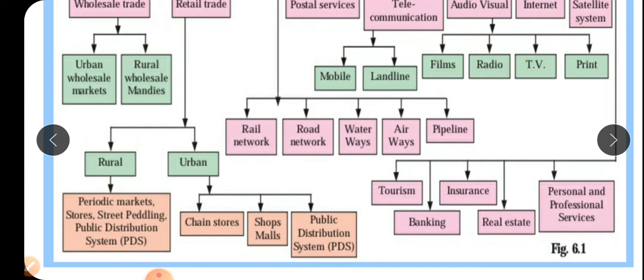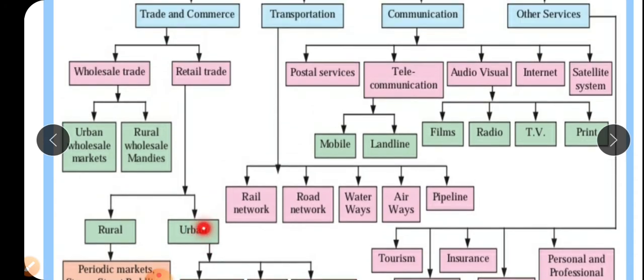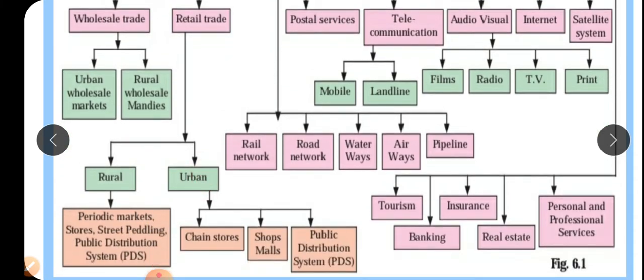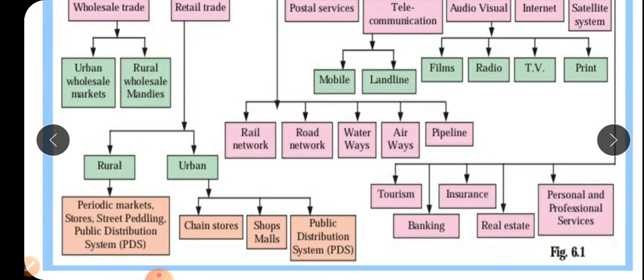The person who sells things from one place to another, from one house to another, is also found in rural as well as urban areas. Then in urban centers, trade is also developed through chain stores, shops and the public distribution system. The same PDS is also there.